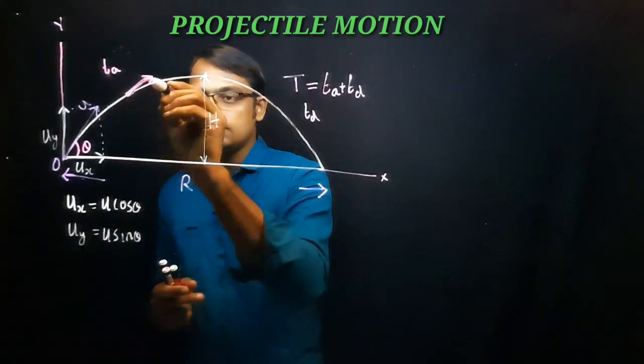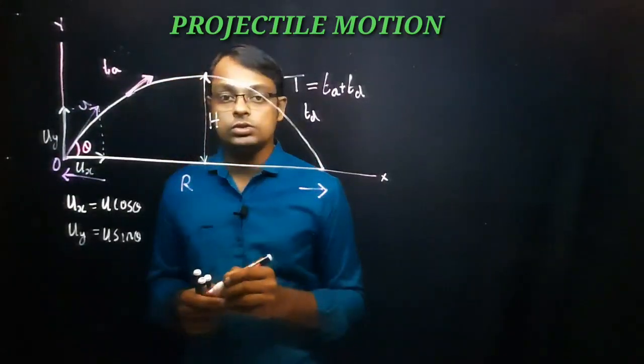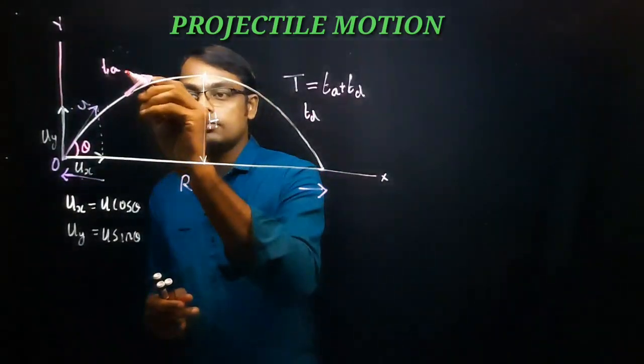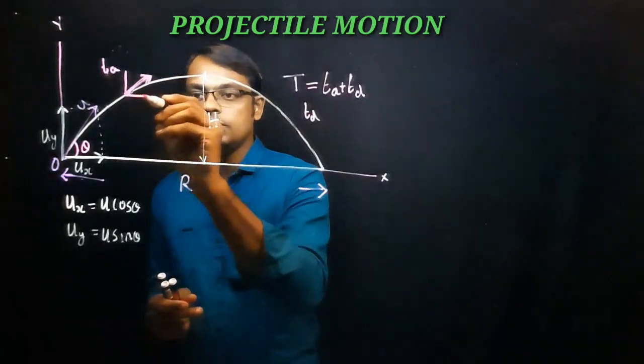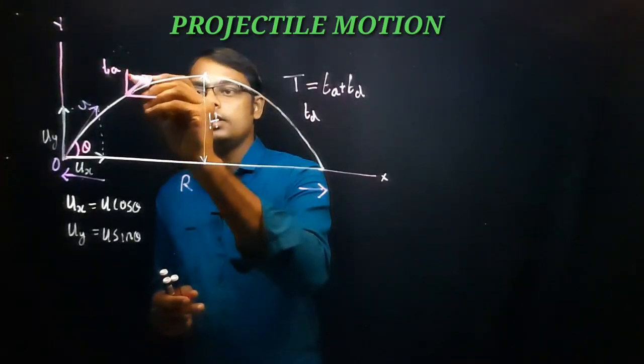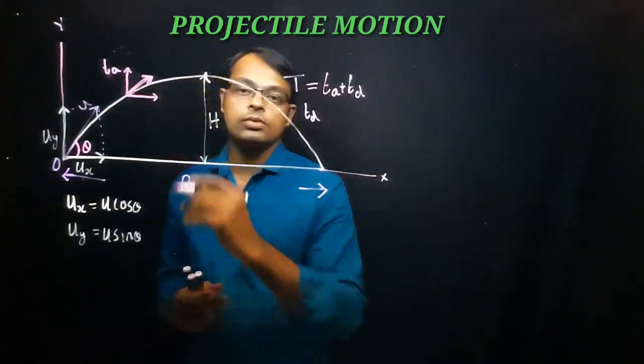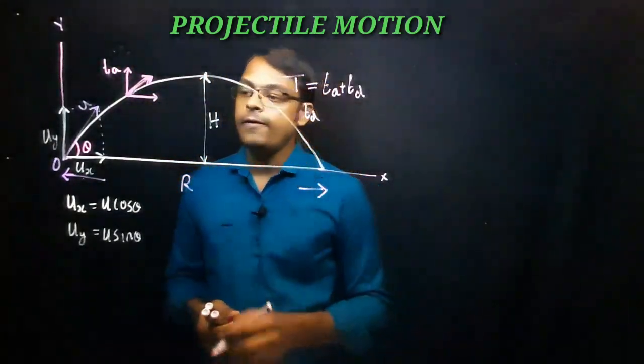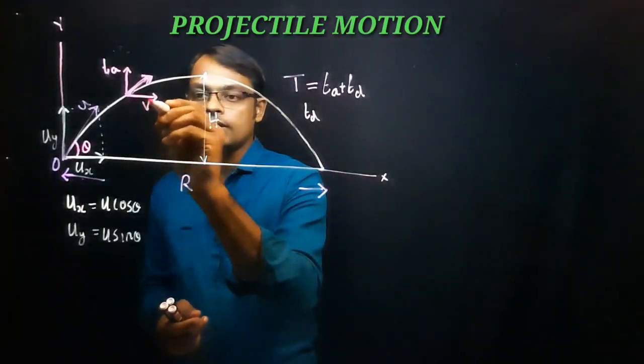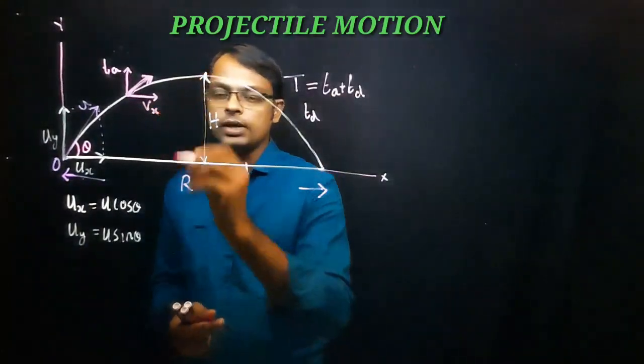We can resolve this resultant velocity into two components: one is the vertical component, the other is the horizontal component. The horizontal component we can mark as V subscript x.